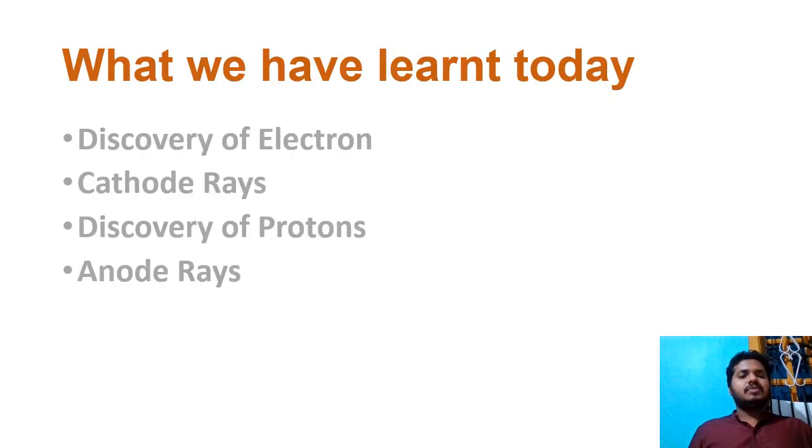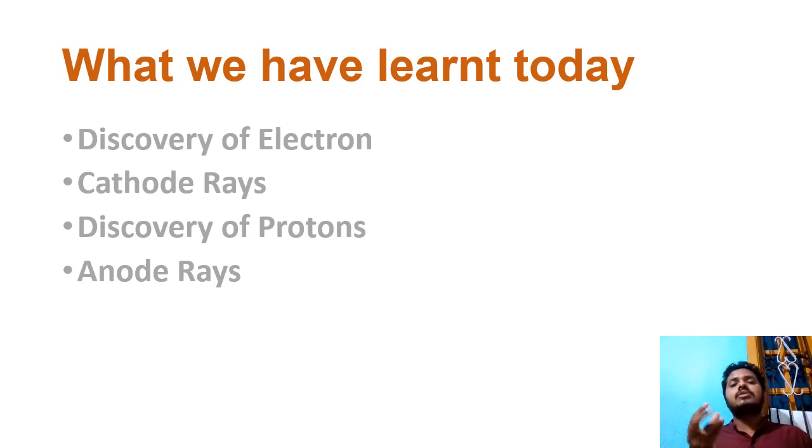So today what we have learned is about the discovery of the electron, similarly the protons, the cathode rays and the anode rays, and their properties. So we got to know that every atom is not made up of only atoms; there are subatomic particles also, electron and proton. Now you might ask that there is one more also, but I'll tell you why I'm not telling about that one now. Now let us understand how they might be arranged in an atom. They started thinking about all these things and gave some conclusions. That part we'll study in the next class. So yes, thank you.